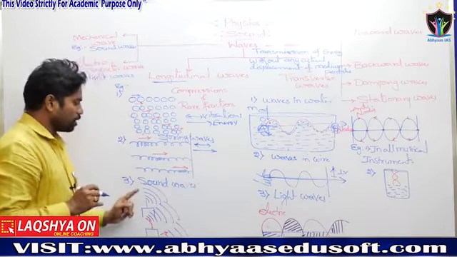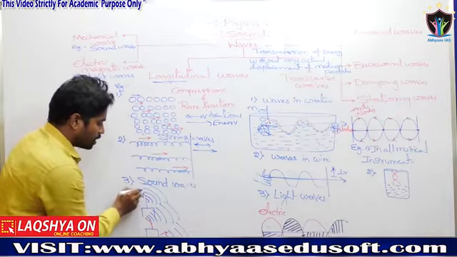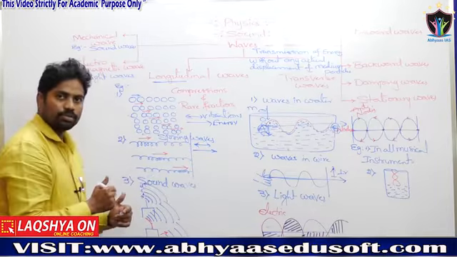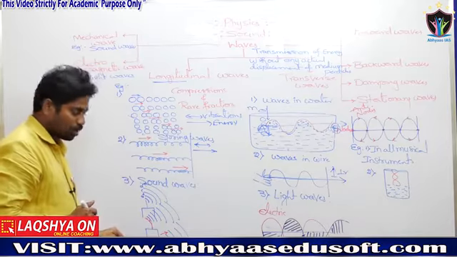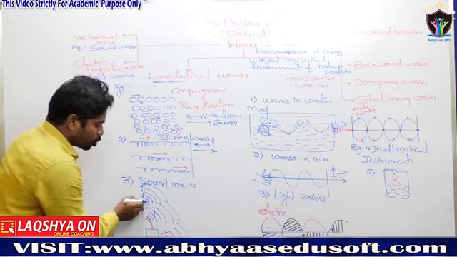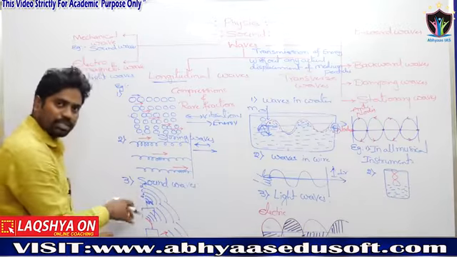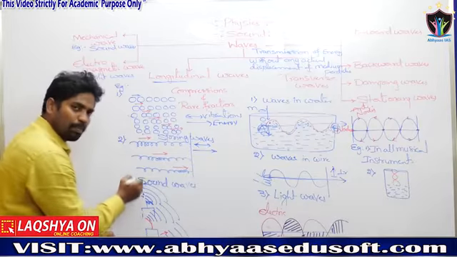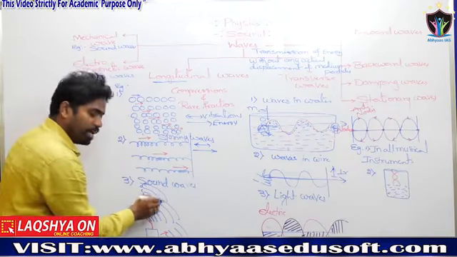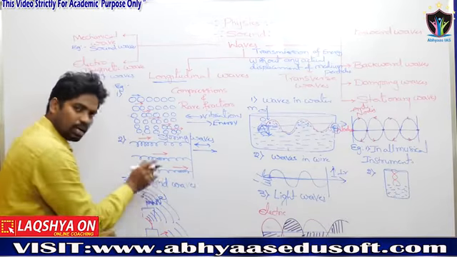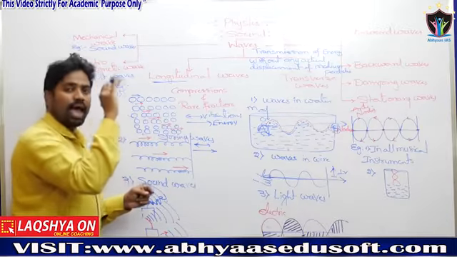Another example is sound waves. Suppose the air has a layered structure: A, B, C, D, E. Suppose there is a blade. If the blade is bent, A comes to the front and A's place is vacant. To occupy A's place, B comes to the front. Now B's place is vacant, C comes to the front, then D comes to the front, and once again E comes to the front. Now the blade comes back to its actual position.